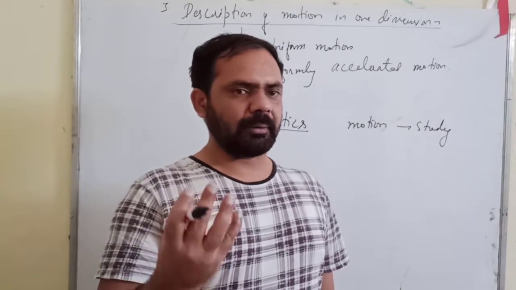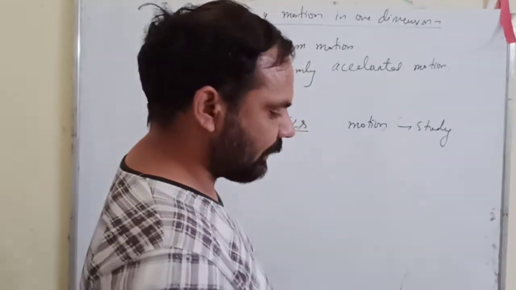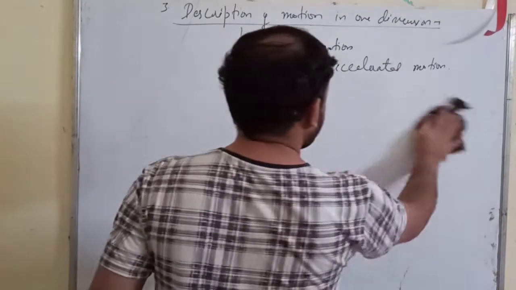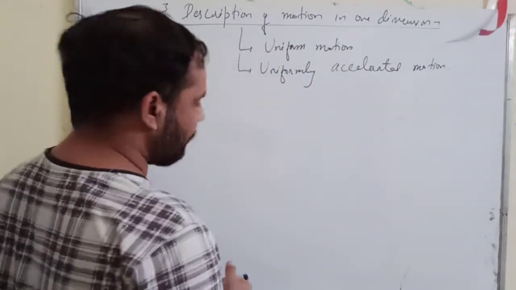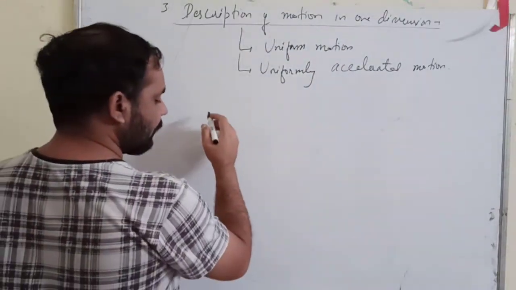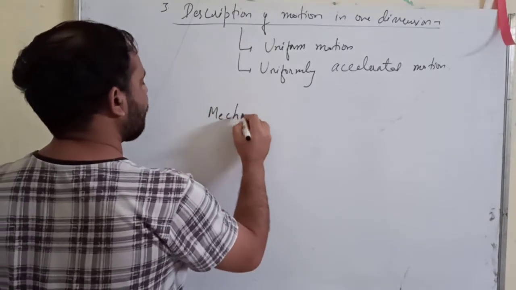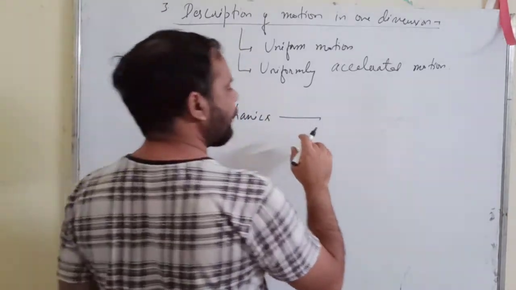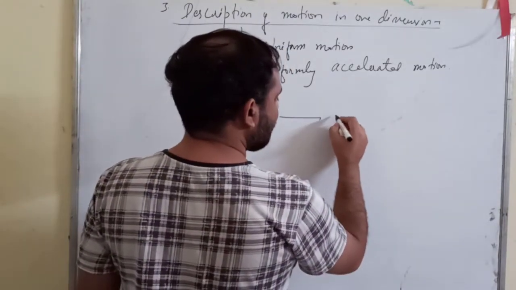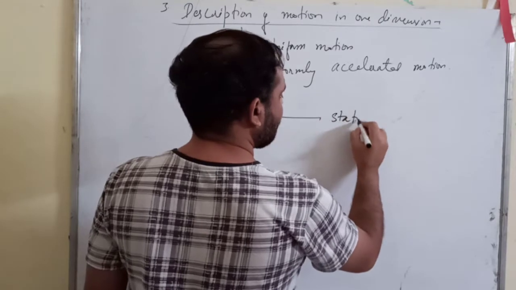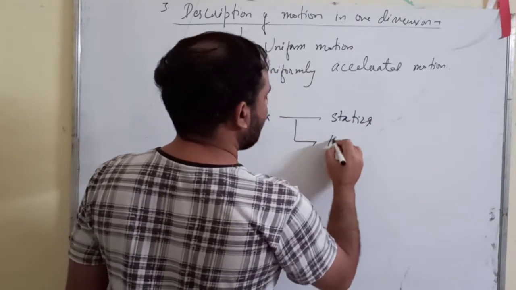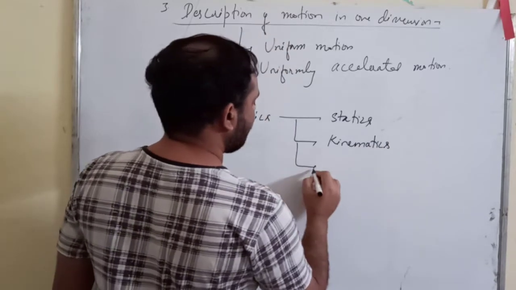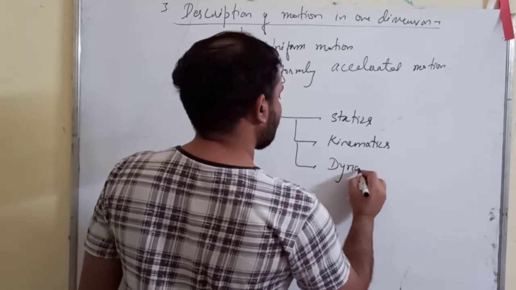Now you will have to understand this: if I start from the beginning, we have been studying mechanics. This mechanics can be divided into three parts: one is statics, the second is kinematics, and the third is dynamics.